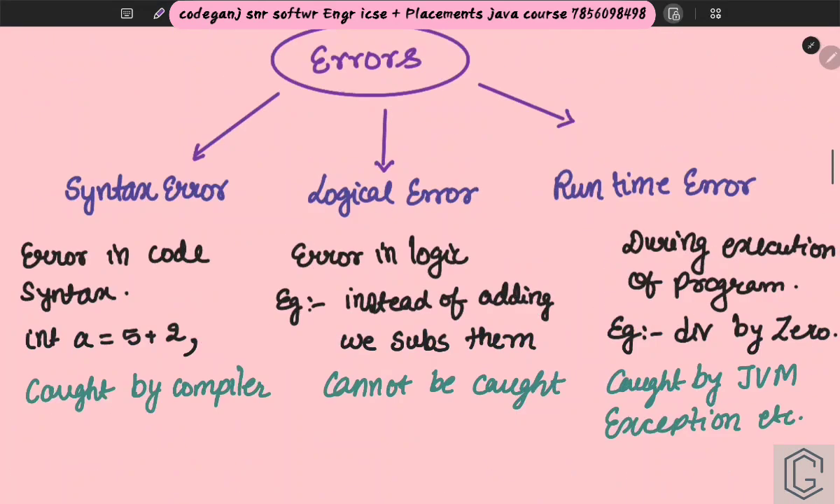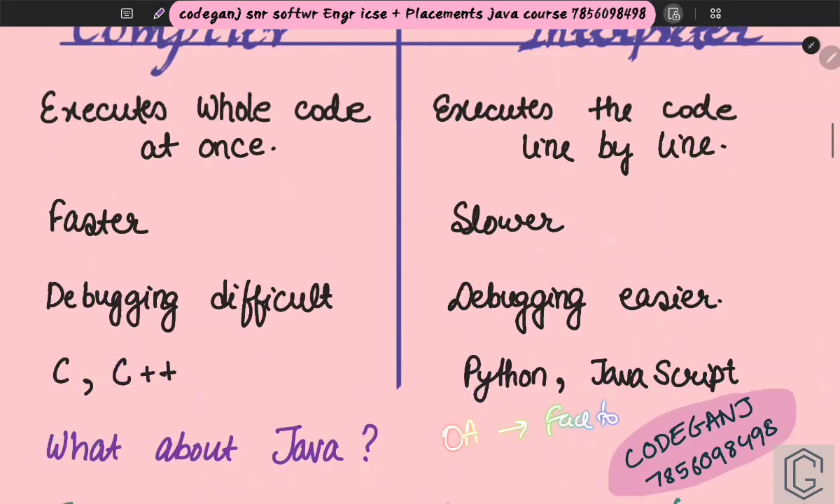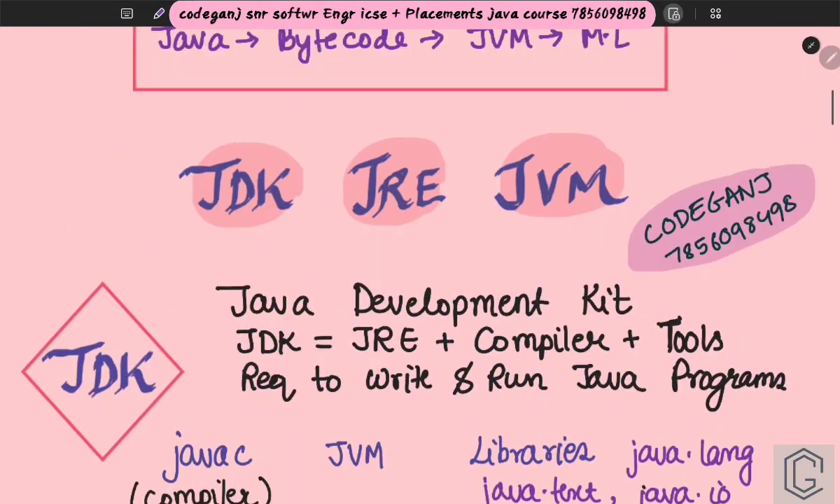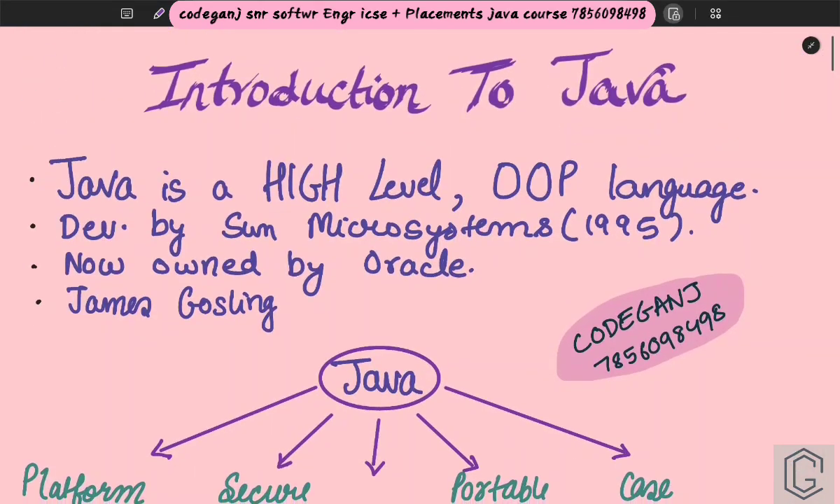That is why this lecture is of utmost importance, given that there are online assessments and then there is also a face-to-face interview. So let's get going. The very first point I would like to make is that Java is a high-level language. What do we mean by high-level language?